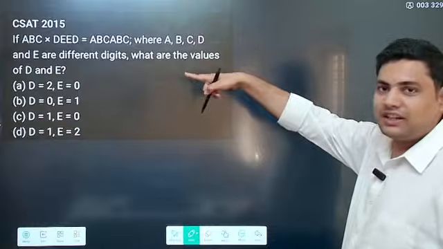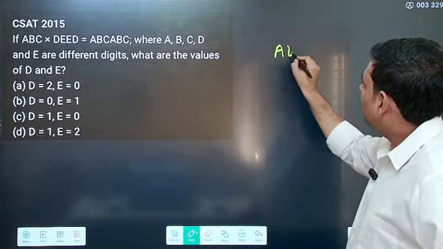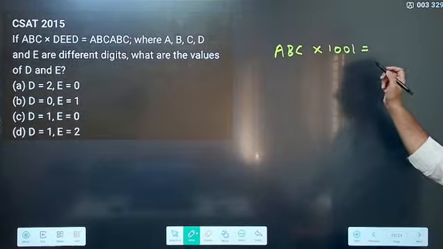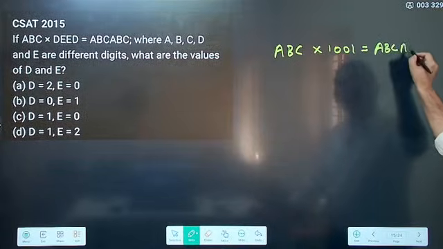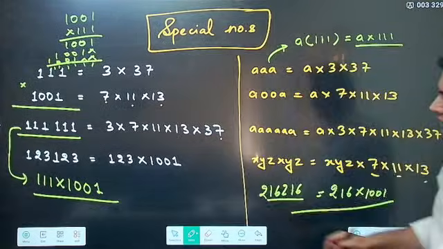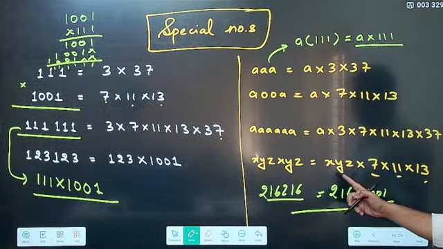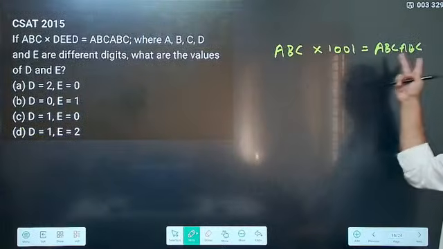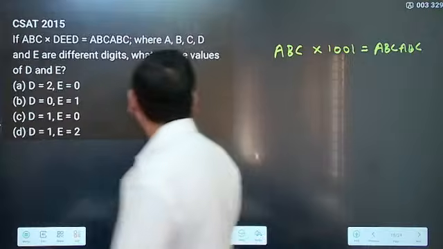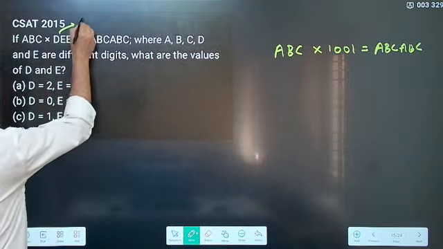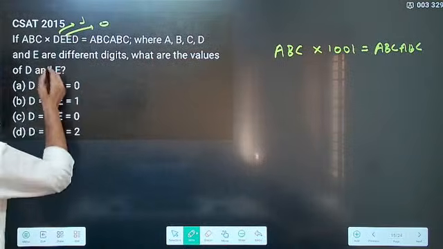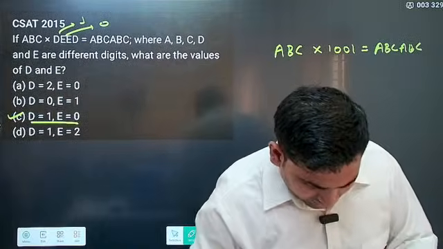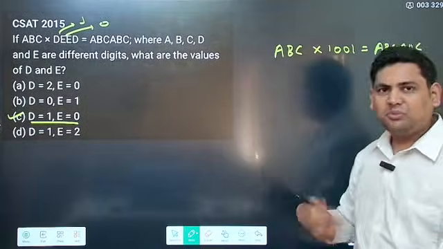If you remember XYZ into 1001 is XYZ XYZ, then ABC into 1001 is ABC ABC. That means what is D? D is 1 and E is 0. So the answer becomes C: D is 1, E is 0. Simple. Once you know this, it becomes very simple.